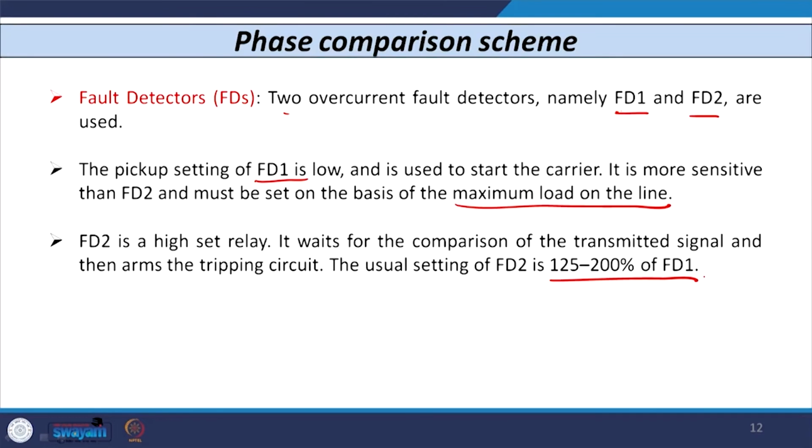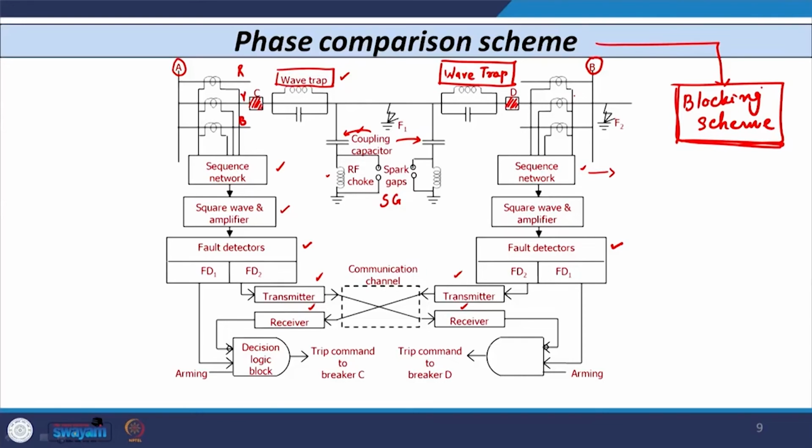There is of course a timer connected with fault detector 2. Your fault detector 1 operates immediately as soon as the current exceeds the full load current of the feeder or line, whereas the setting of fault detector 2 is higher than that. So, that will operate once the time of the timer is completed. That is the main difference between these two.